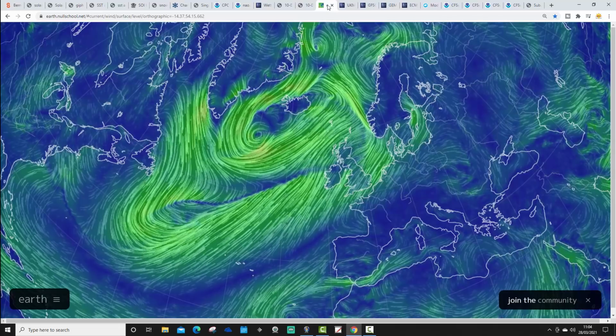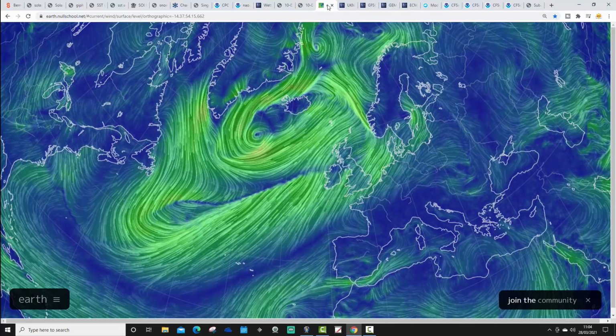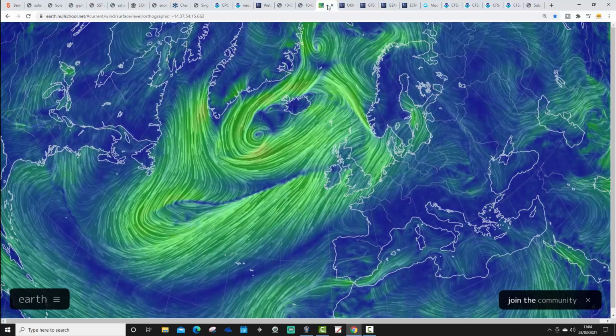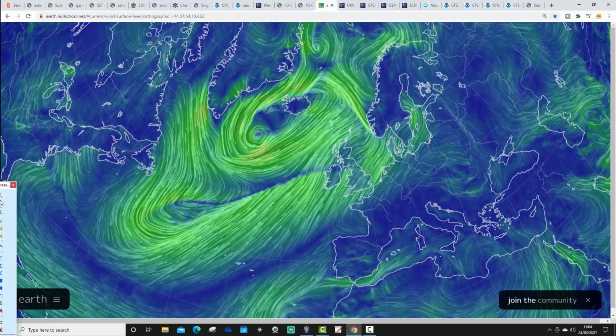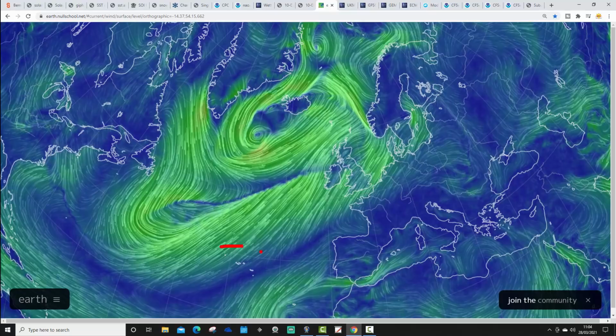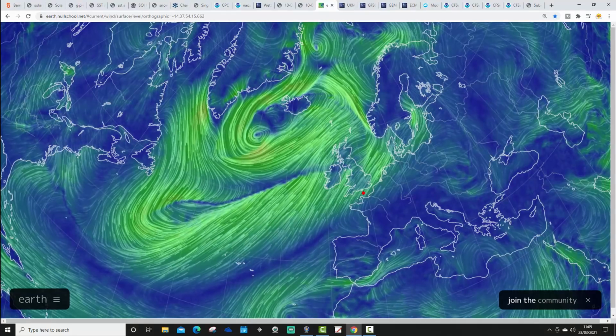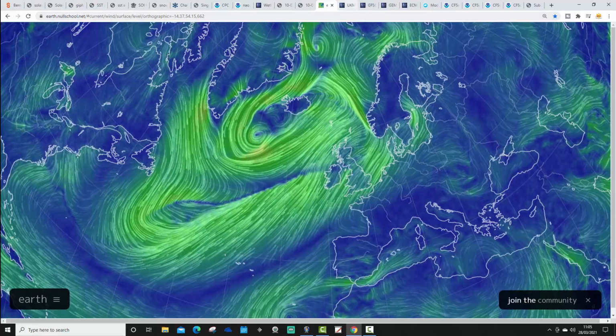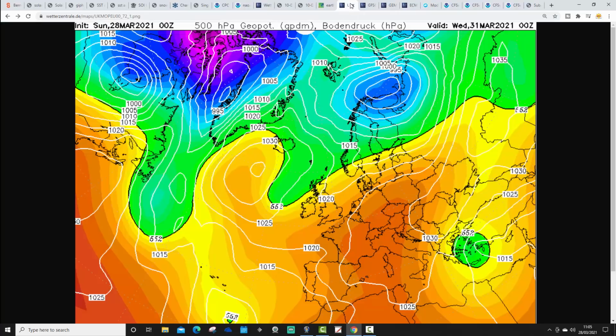Latest wind flow map from earthnullschool.net shows that westerlies continue, and they are pushing in from the southwest now. So we are going to start to drag up much milder air from the southern part of the Atlantic. That's going to be pushing up towards us in the next few hours, lifting up the temperature, and it's the start of things getting really quite warm for Monday and for Tuesday in particular.